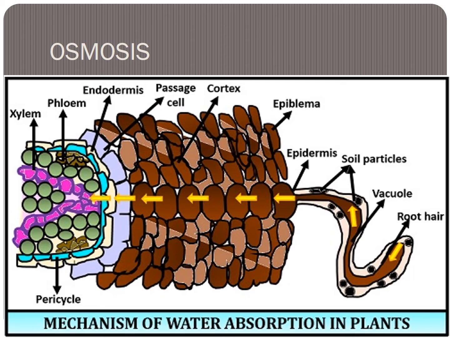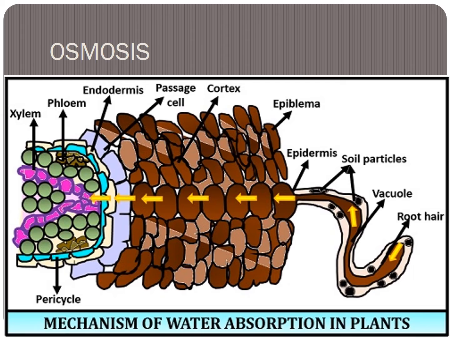Here, the root hair has the outer epidermis, and the cell membrane is there. The cell membrane is a semi-permeable membrane. Inside the soil more water is there, so the water concentration is high in the soil.